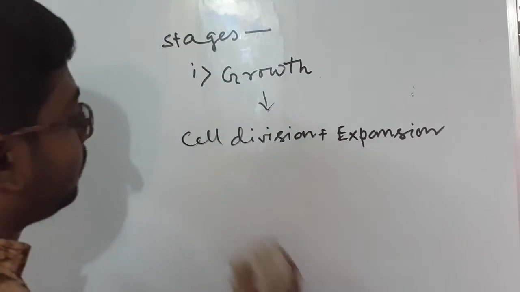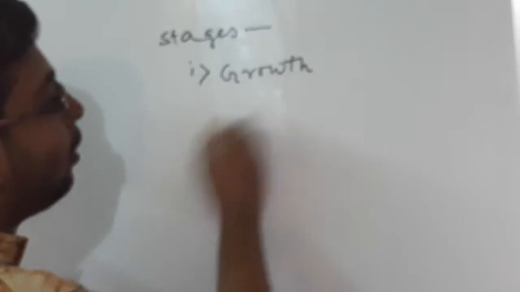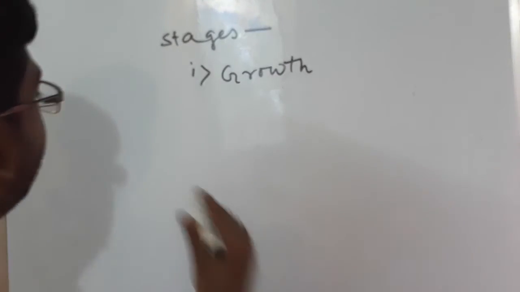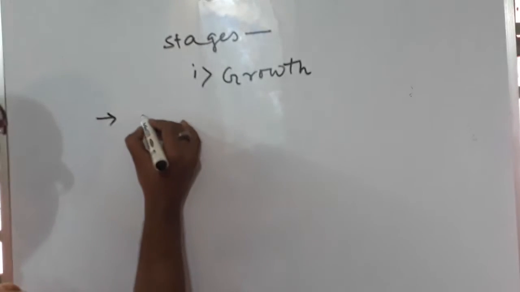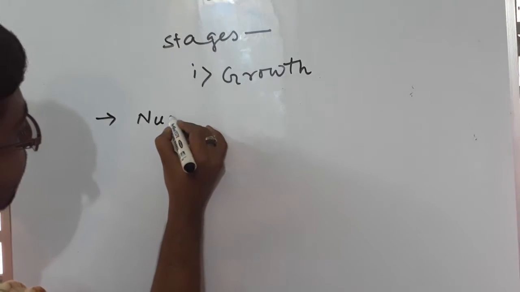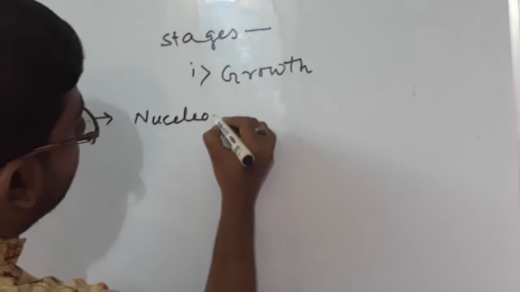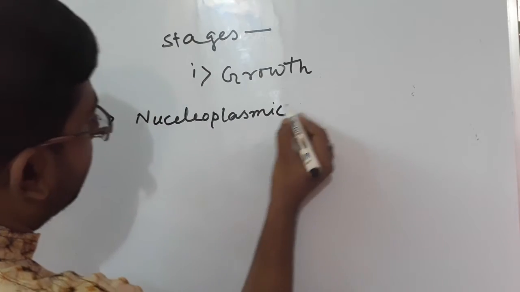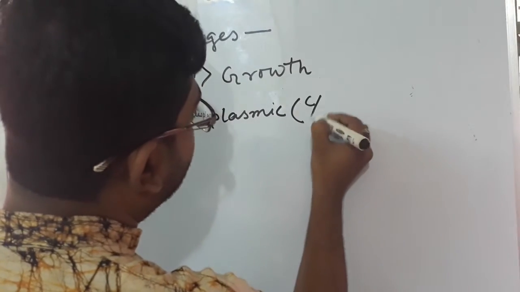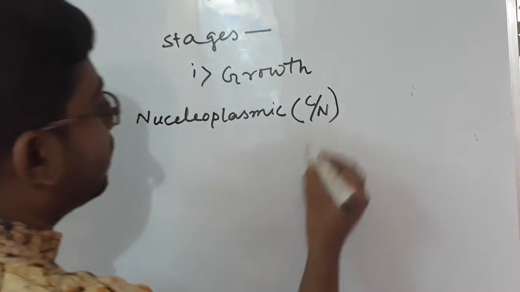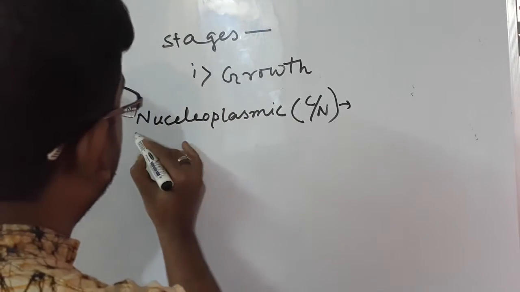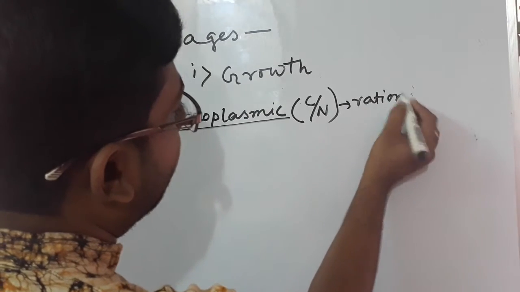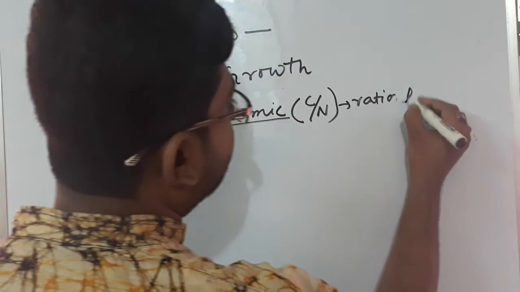Okay, now there are some characteristics of growth. Number 1, in animalia, the nucleoplasmic ratio, that means cytoplasm and nucleus, is less.